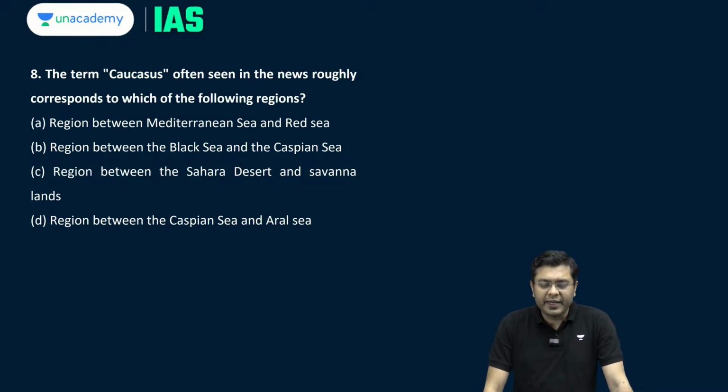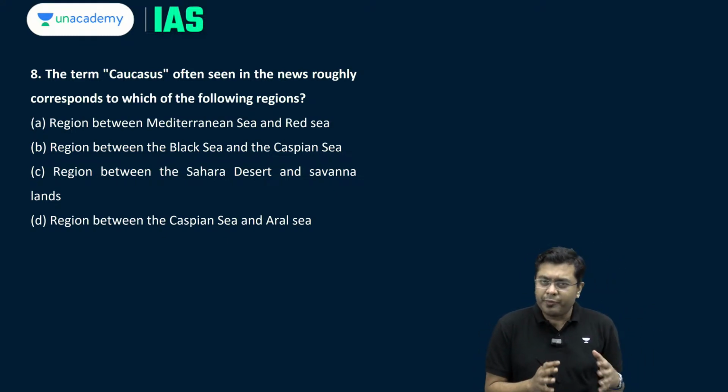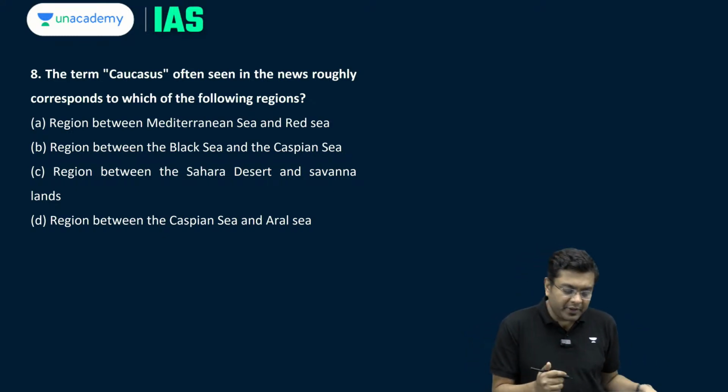Now moving on to the next question. The term Caucasus, often seen in news, roughly corresponds to which of the following regions? You have the Caucasus Mountains, and the Caucasian race of population as well. This is largely attributed to the region between the Black Sea and the Caspian Sea.